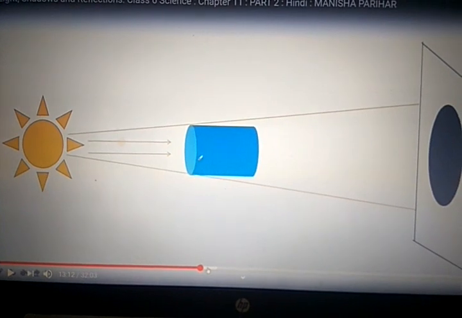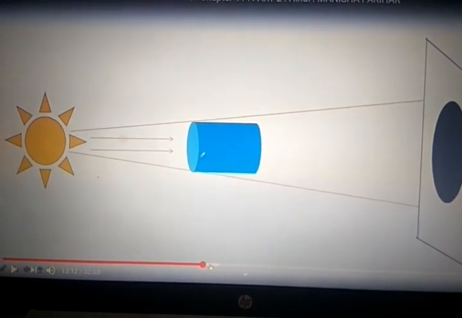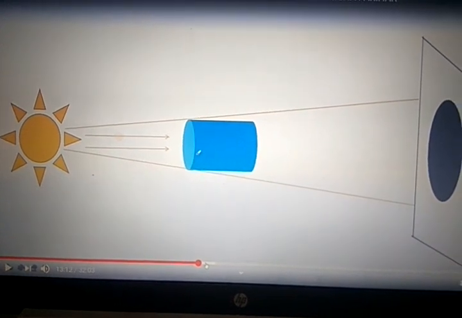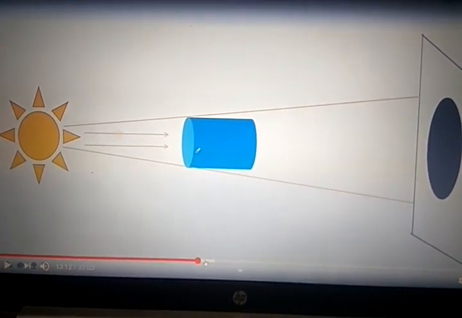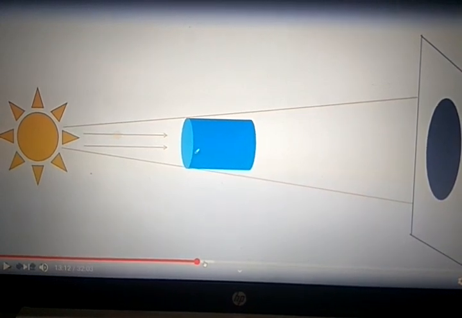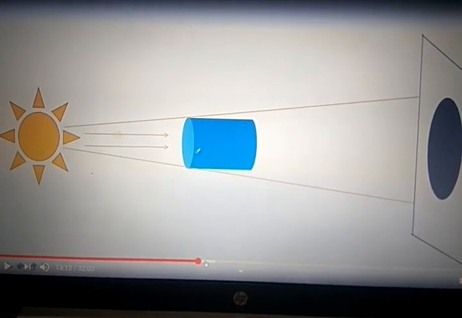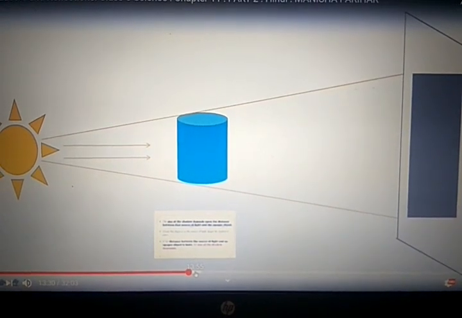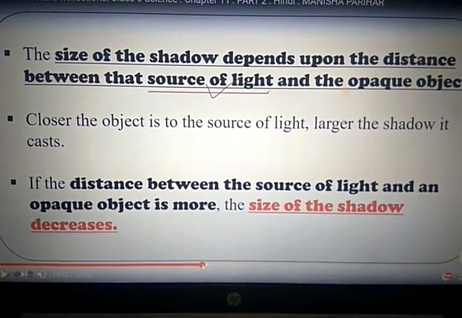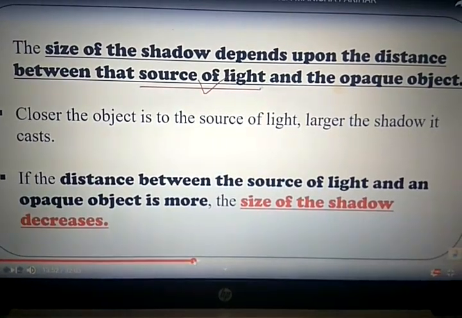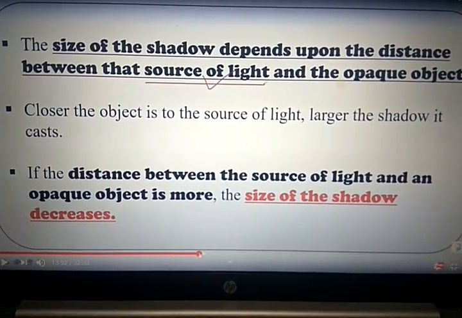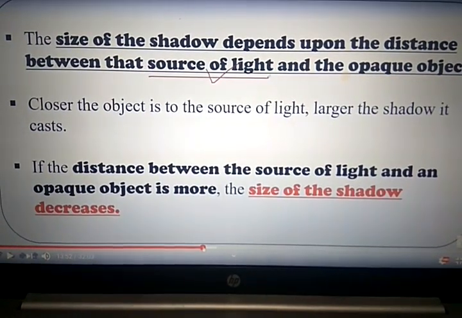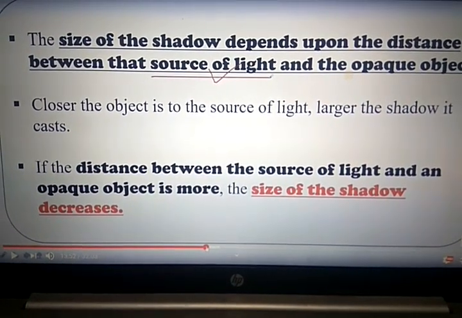Here you can see the concept: when the object is far away from the source, what is the size of the shadow, and when the object is nearer the source, what is the size of the shadow. You see these pictures, see the object location, and see the size of that particular shadow. The size of the shadow depends upon the distance between the source of light and the opaque object. The closer the object is to the source of light, the larger the shadow cast.